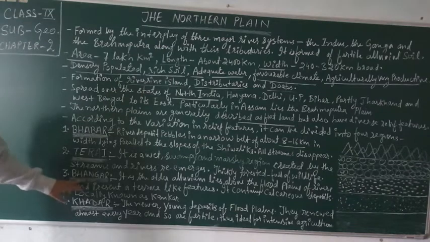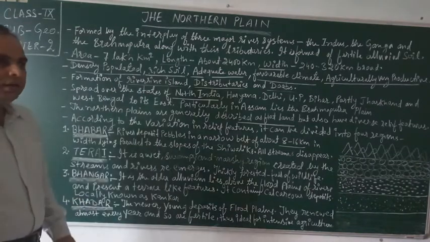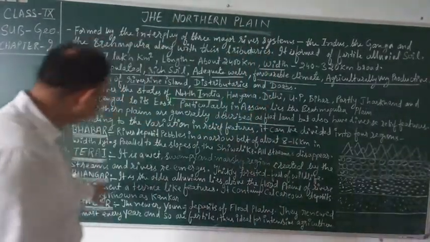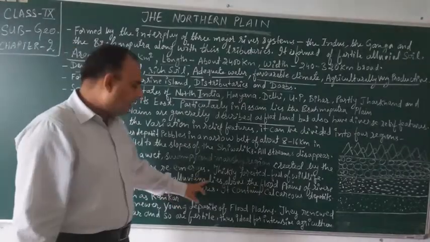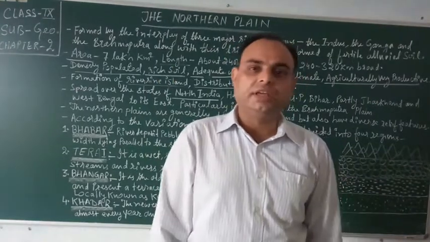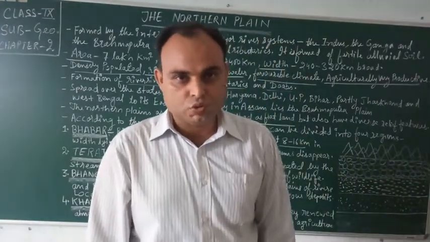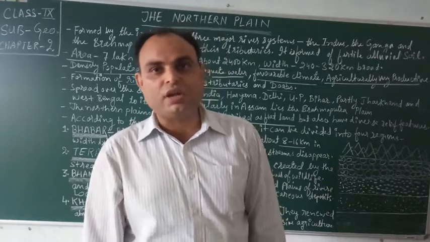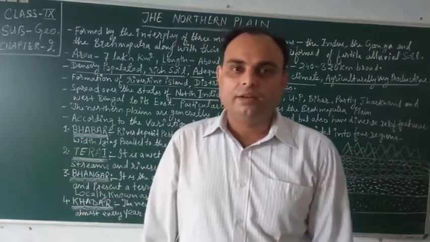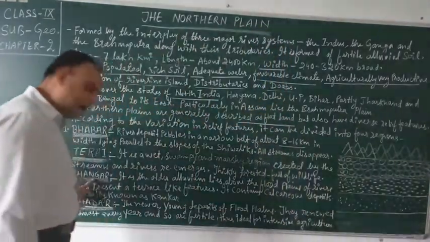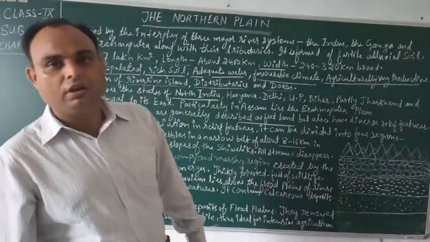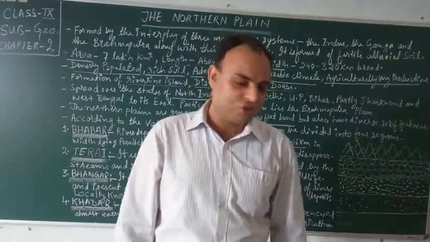Now coming to the Bhangar. Bhangar is the old alluvial soil. It is the older alluvium which lies above the flood plains of rivers. Rivers bring alluvial soil, and alluvial soil is of two types as per age. They are Bhangar and Khadar. Bhangar is the older alluvial brought by the rivers.